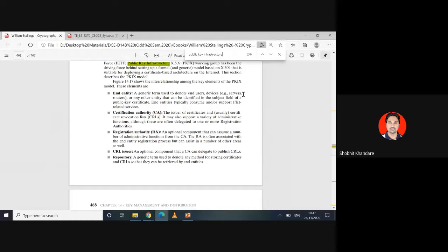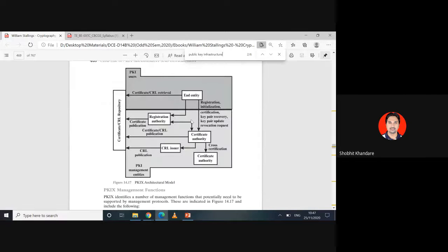Example: servers, routers, access points, everything, or any other entity that can be identified in the subject field of a public key certificate. End entities typically consume and/or support PKI-related services. And the entities which are using or consuming the support of PKI will be under the end entity. So for easy understanding, you can consider all the users to be the end entity.